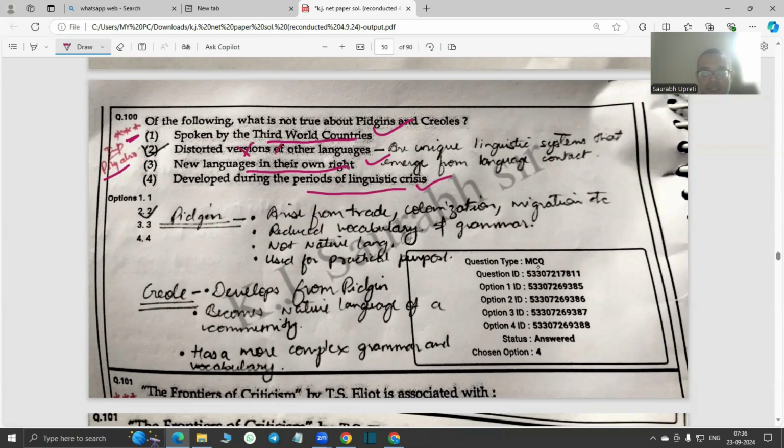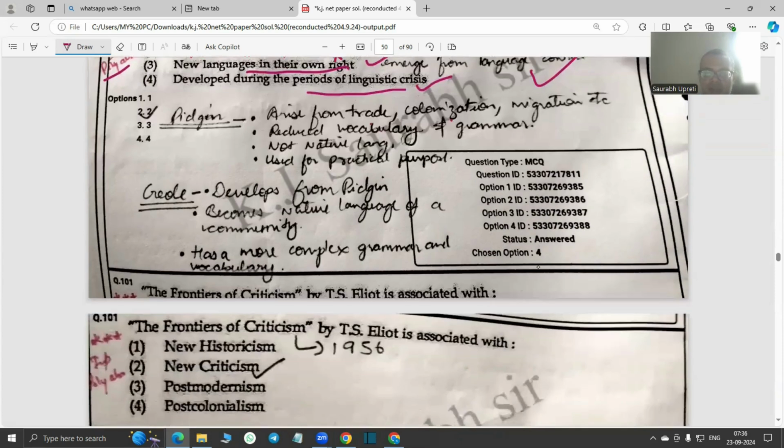What is not true is that it is a distorted version. It's not a distorted version. It's a unique linguistic system that emerged from language contact. Pidgins arise from trade, colonization, migration, and refer to reduced vocabulary and grammar. It's not a native language. It is used for practical purposes. Creole develops from Pidgin, becomes the native language of a community, and has more complex grammar and vocabulary.